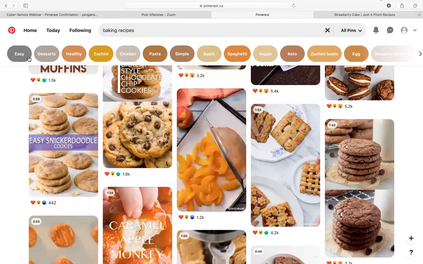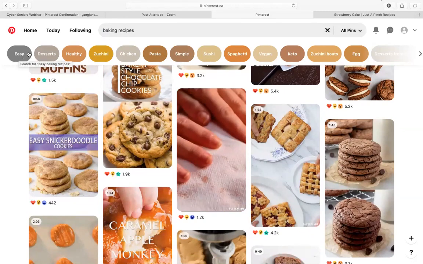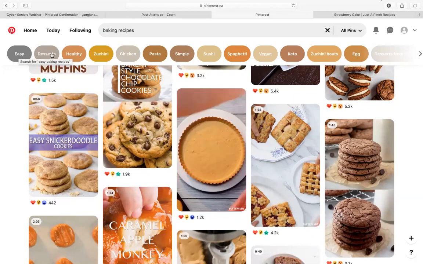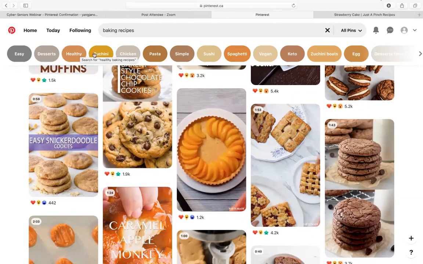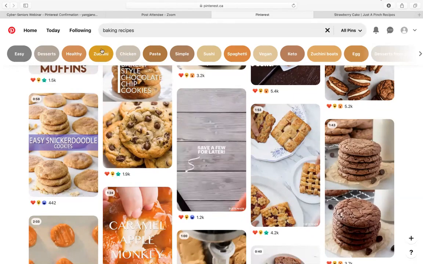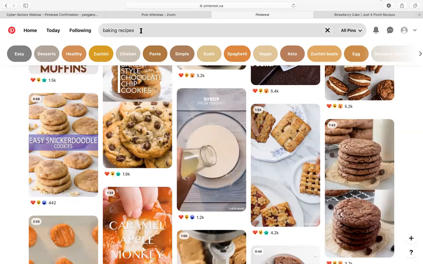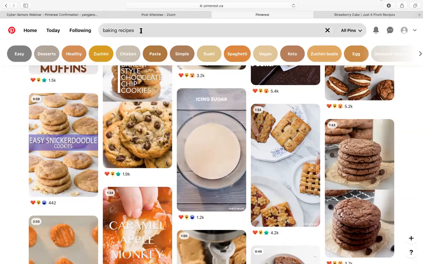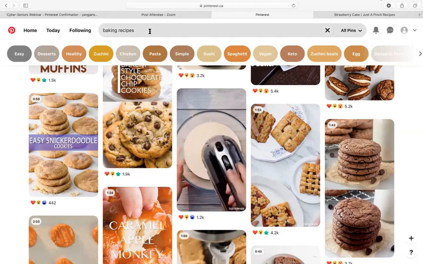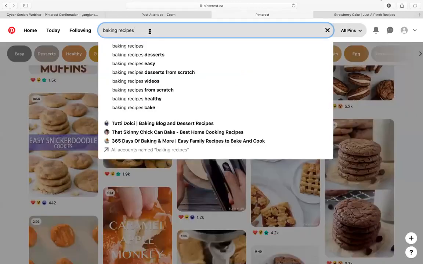So there's a lot of things that you can click on. So there's easy, there's desserts, there's healthy, zucchini. I'm not sure how that goes with it, but that's in there. And yes, so that's for searching, and then we'll see